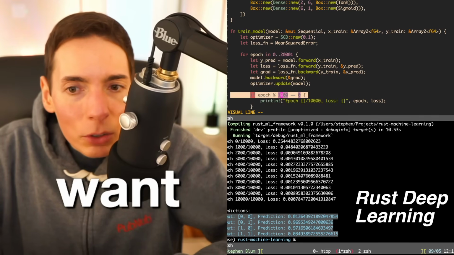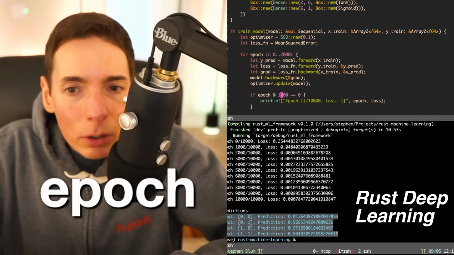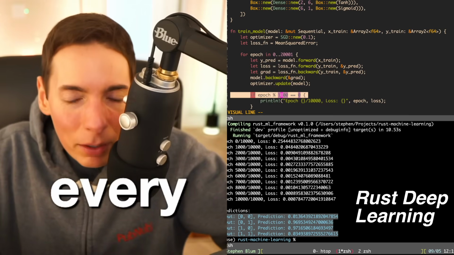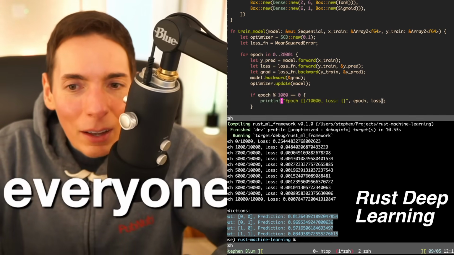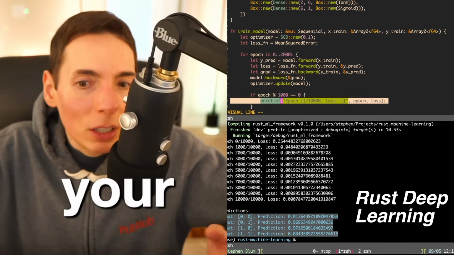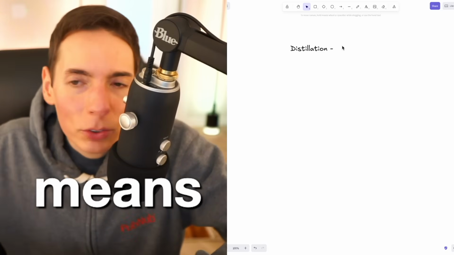Right? Because you don't want to print out every epoch loss. You only want to print out every 1,000 epoch losses, right? Every 1,000, because you don't want your screen to get filled up with it. There you go. It's got 2 L's.